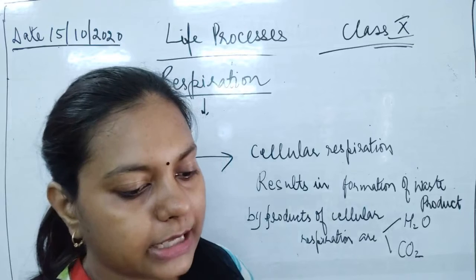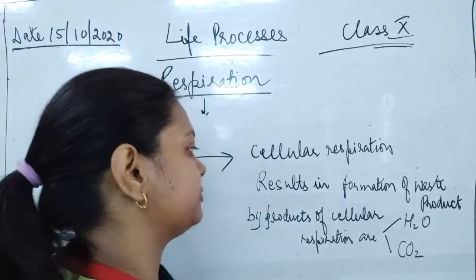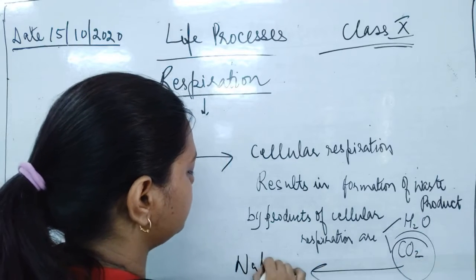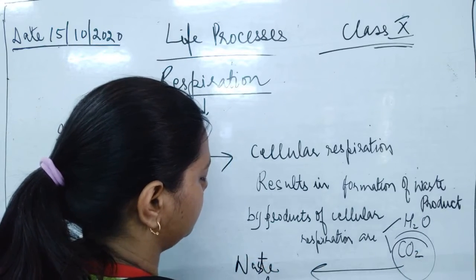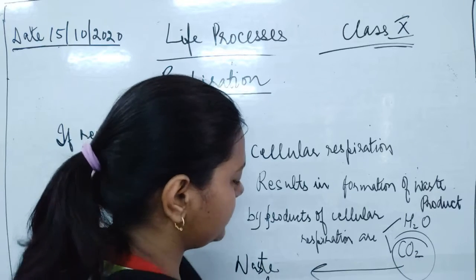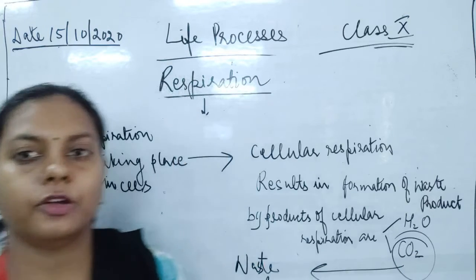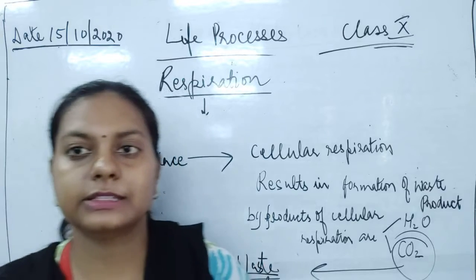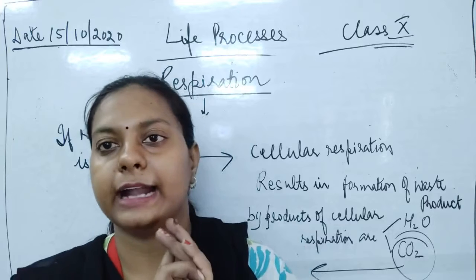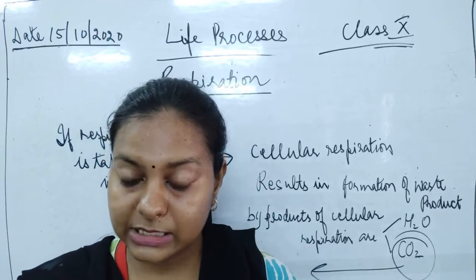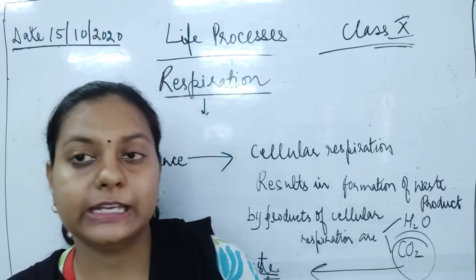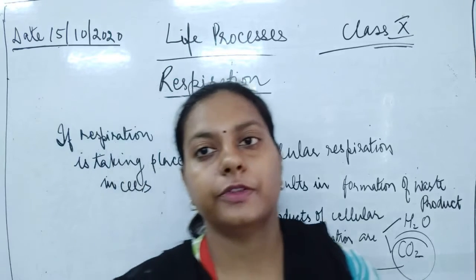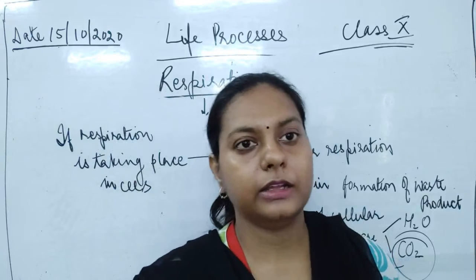Out of these, only carbon dioxide is considered to be the real waste product, which is released from the body of an organism. Why is it said to be the real waste? Because it is not required by the body at all. It does not help anything inside our body.